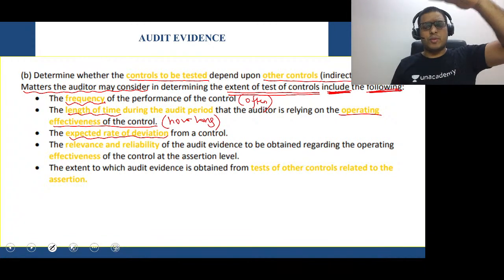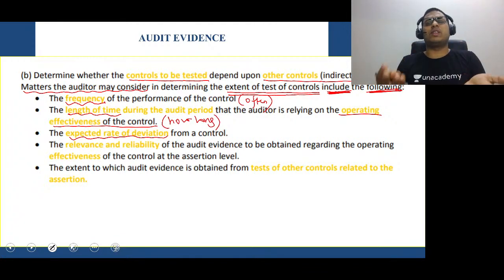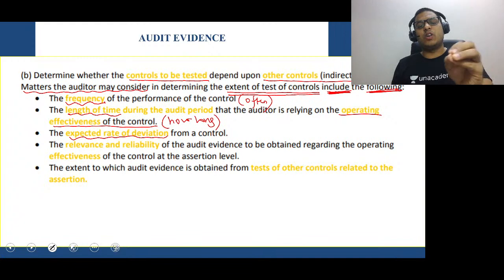If controls are expected to perform at this level, and the controls are actually performing at this level, but you are okay with this one deviation, then you will still be okay with the controls. That's called expected rate of deviation from a control.